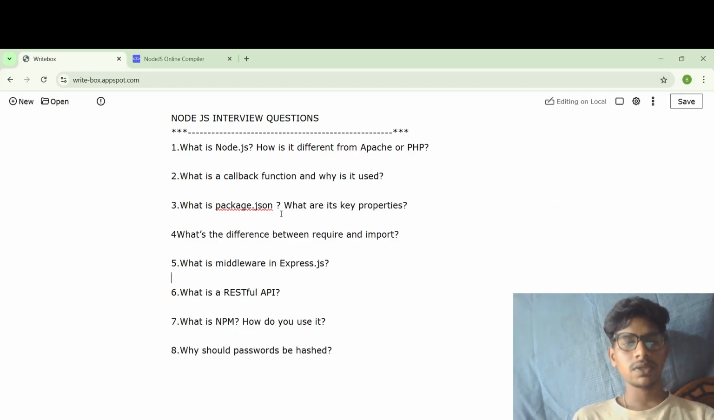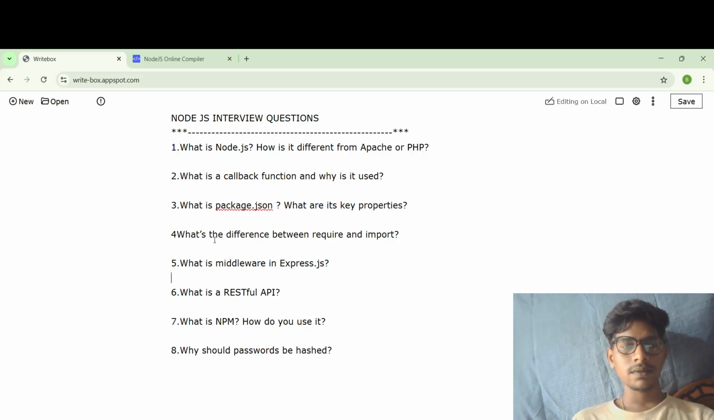Thirdly, what is package.json? What are its key properties? Package.json is a config file of a Node.js project. It defines project name, version, dependencies, and scripts. Dependencies are like, for example, express, and scripts are like npm start. It helps manage the project and install packages easily.